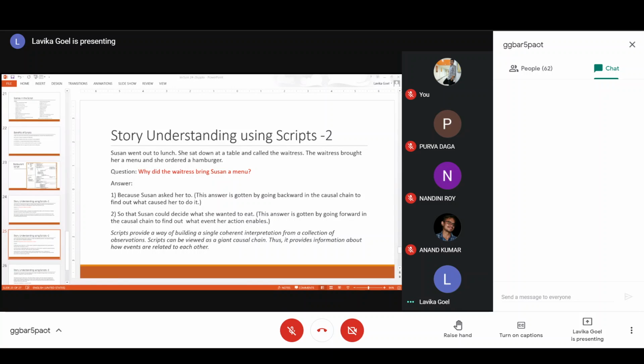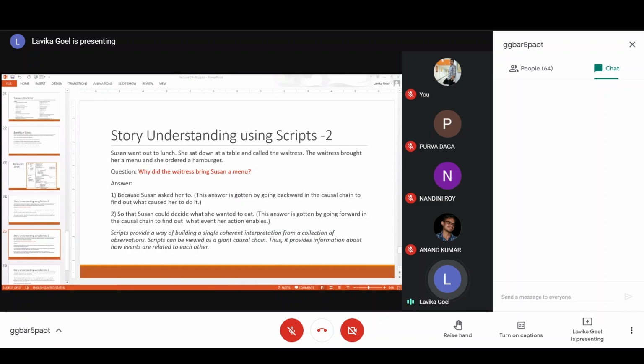That is done through scripts, because scripts always link the events and the events form a causal chain. From that you can give answers to your queries. Scripts provide a way of building a single coherent interpretation from a collection of observations. Scripts provide a way of building an understandable interpretation from a collection of unrelated observations. What the script will do is form a giant causal chain of events, and from that you can build a complete story, right?